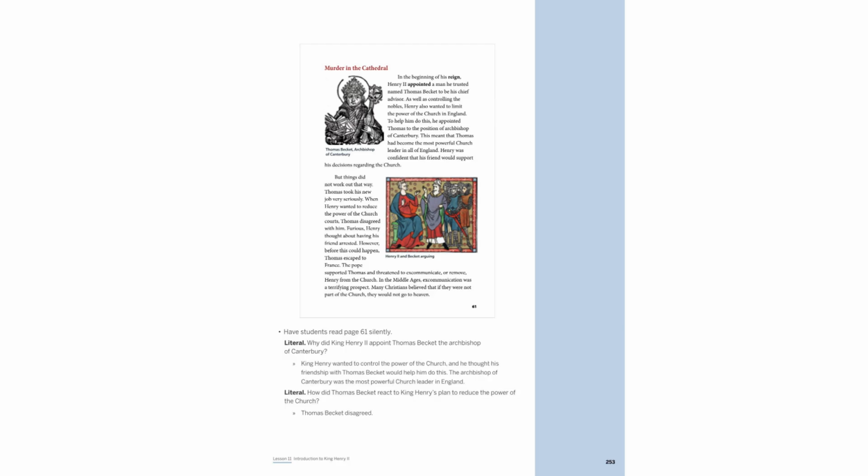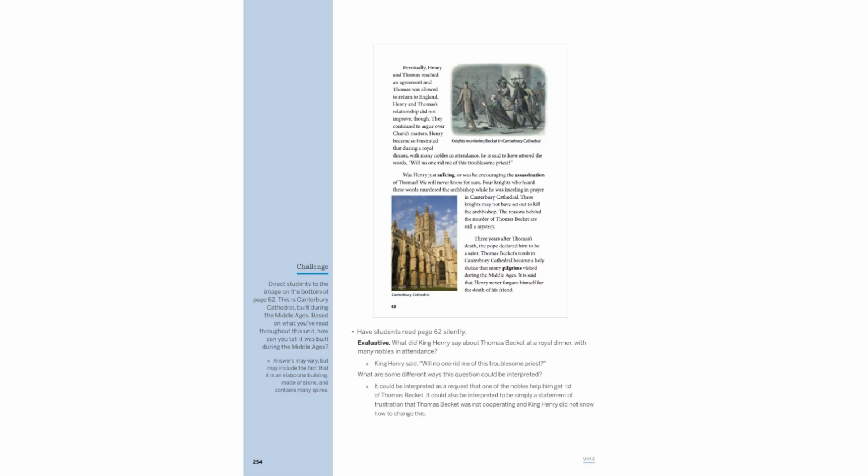During a royal dinner, King Henry expressed his frustration with Thomas Becket, saying, "Will no one rid me of this troublesome priest?" This ambiguous statement led 4 knights to murder Becket in Canterbury Cathedral. The motives remain unclear, but the event marked a tragic turn in their tumultuous relationship.